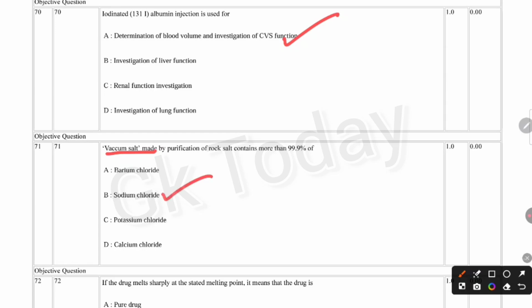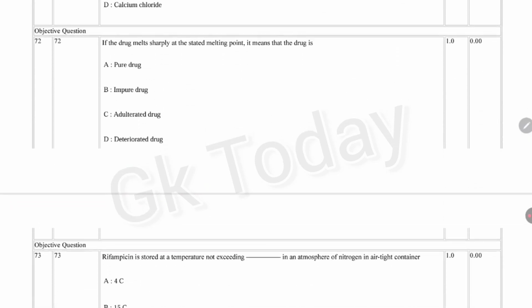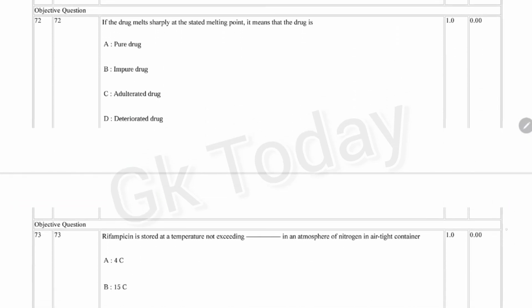Next question. If a drug melts sharply at the stated melting point, it means the drug is a pure drug, impure drug, adulterated drug, or deteriorated drug. Correct answer is option A, pure drug. Next question.